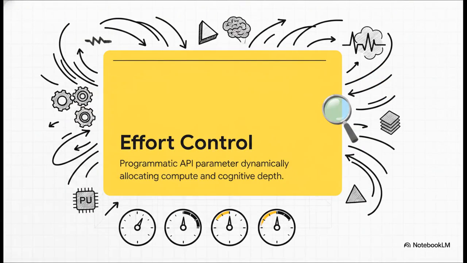Well, Anthropic just shipped the solution, and it's called effort control. And listen, this is absolutely crucial. This is not prompt engineering. You are no longer hacking together those think step-by-step prompts, hoping the model somehow tries harder. Effort control is a programmatic API parameter. You set it to low, medium, high, or max, and it dynamically allocates compute and cognitive depth before the text ever even reaches the semantic processor. It essentially acts as a compute read replica for your AI engine.